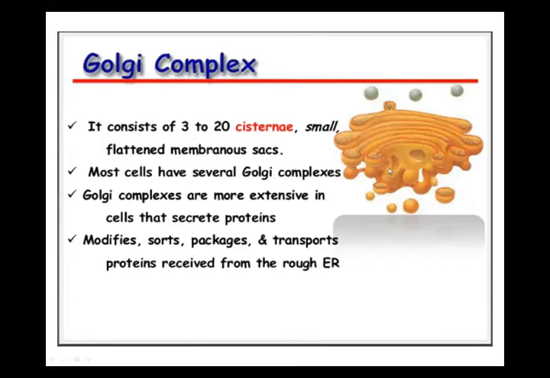1, 2, 3, 4, 5, 6. They are many, and they are called cisternae. So the Golgi complex is a set of smooth membranes with flattened, fluid-filled sacs called cisternae, and these cisternae are filled with carbohydrates, proteins, enzymes. Many types of secretions are filled in these vesicles, in these cisternae, in these sacs.